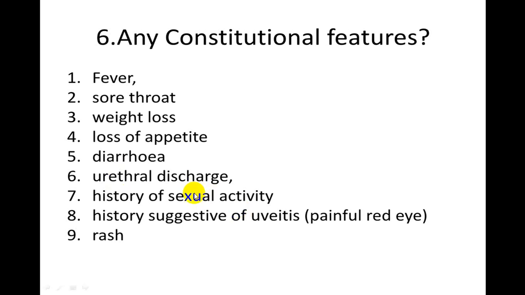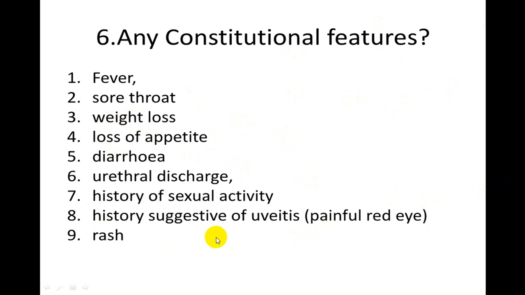Sexual activity suggests gonococcal arthritis, or sexually transmitted disorders producing arthritis. Diarrhea, fever, and after 2 or 3 weeks, the person develops joint involvement: Reiter syndrome. So try to look for that. Weight loss suggests malignancy or tuberculosis, and loss of appetite, again, malignancy and tuberculosis.